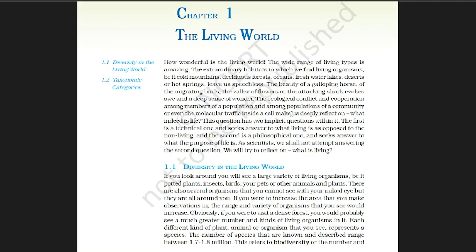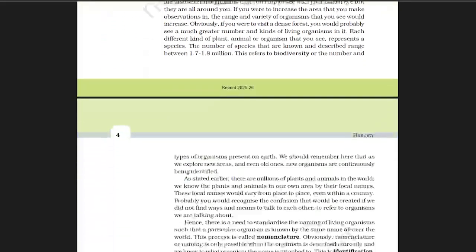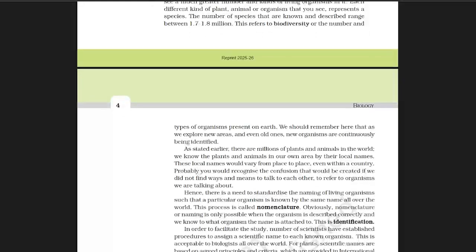There are macroscopic living things, and also microscopic living things like bacteria and viruses. Organisms are found in diverse habitats. For example, we can see organisms in forests, oceans, deserts, etc. So organisms can inhabit diverse environments.